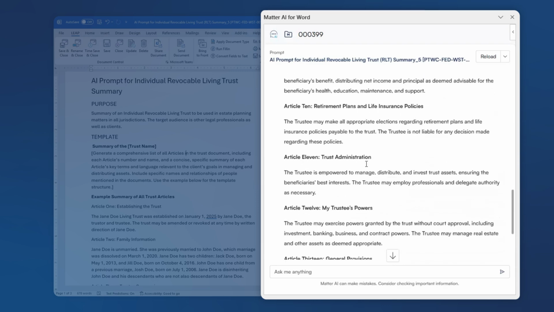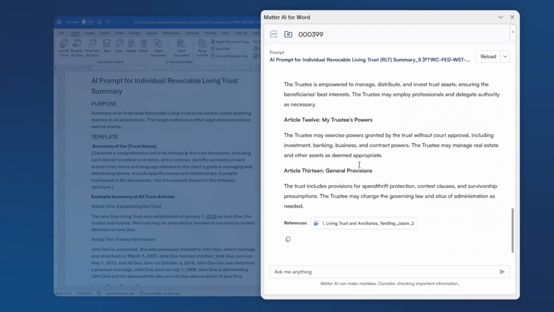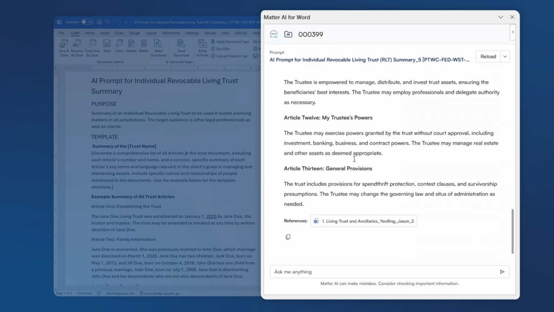So it is highly recommended that you review all outputs created by these prompts prior to using them. But once you have reviewed them and you are happy with the result, you can use this copy response button down here to copy the output and then move it over into any sort of document that you may want to use it in, such as a letter, an email, or even a memo.